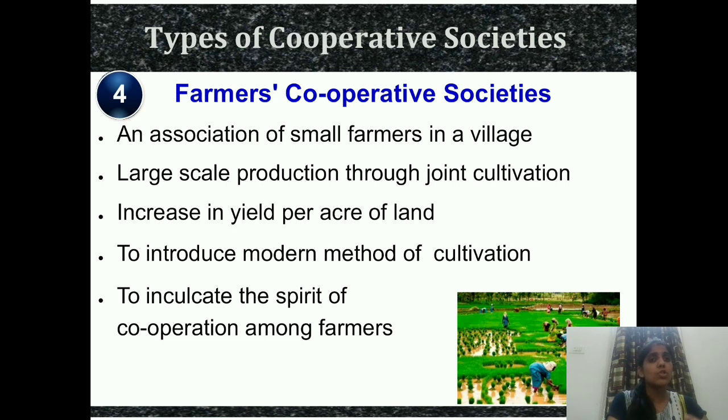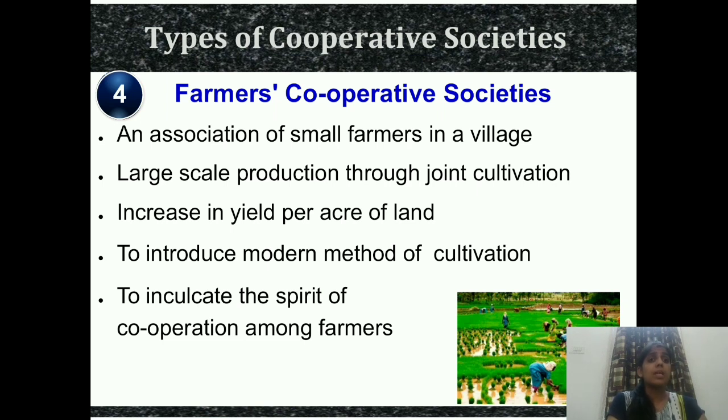Now as the name says, it is an association of small farmers in a village. They will make a society, many farmers together. Large scale production is the main thing because they are jointly cultivating a land. A lot of hectares of land are there and they are jointly making the products. Manufacturing means they are producing the things.